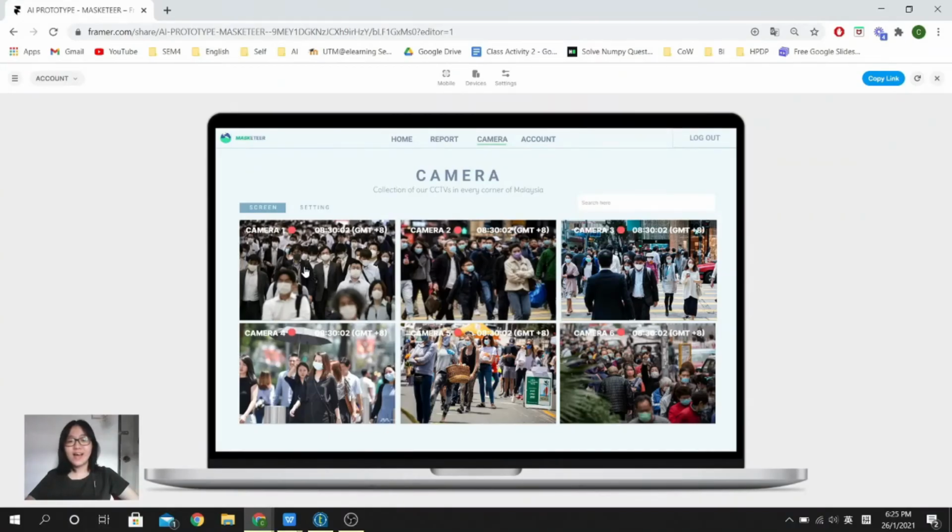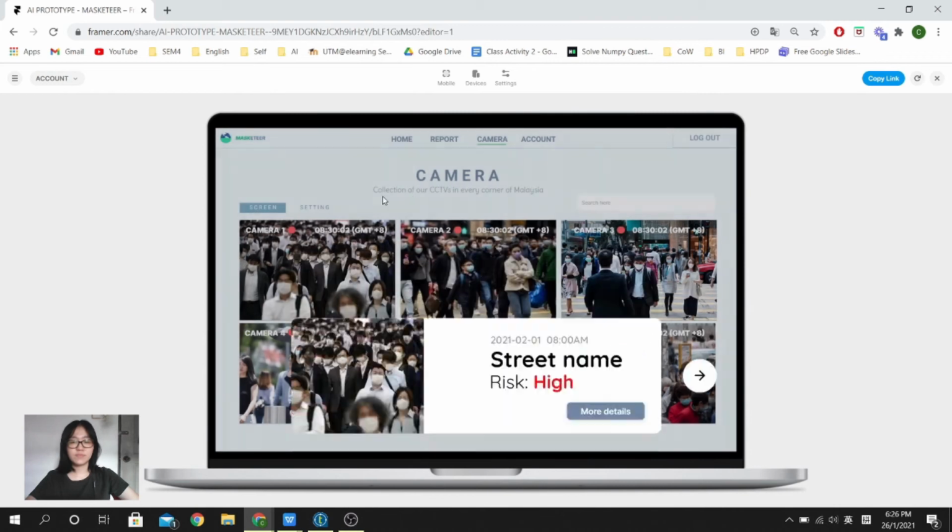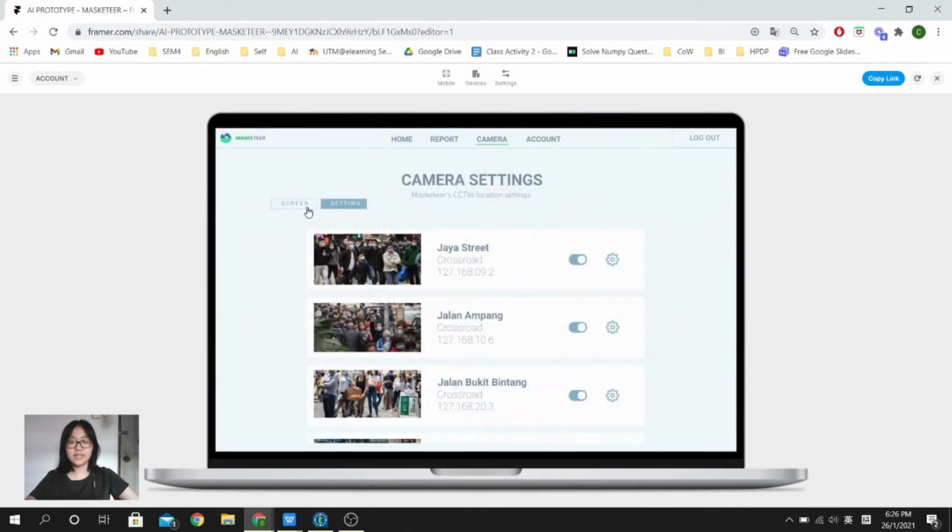Hi, I'm Chua. I will continue to discuss the camera page. Under the screen tab, users are allowed to monitor the situation of each camera, and once a camera is added into the system, it will automatically distinguish the risk level of that area based on the collected number of people who are not wearing a mask. In the setting tab, users can adjust the setting of each camera, and also they can deactivate the camera.